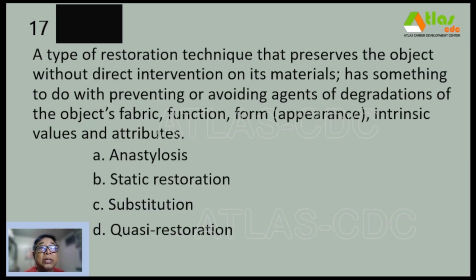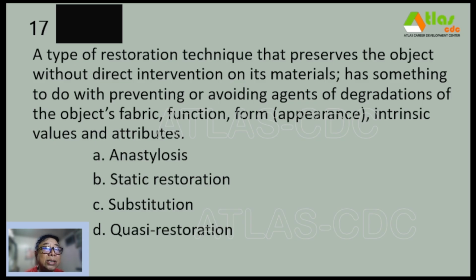Number 17, a type of restoration technique that preserves the object without direct intervention on its materials has something to do with preventing or avoiding agents of degradation of the object's fabric, function and form or appearance, and intrinsic values and attributes. A. Anastylosis.